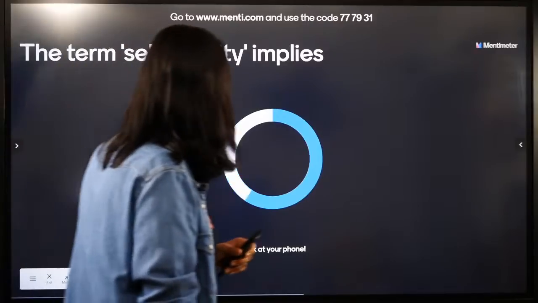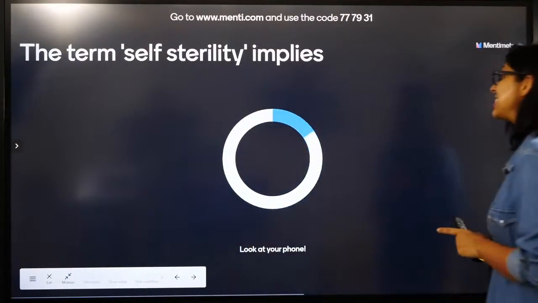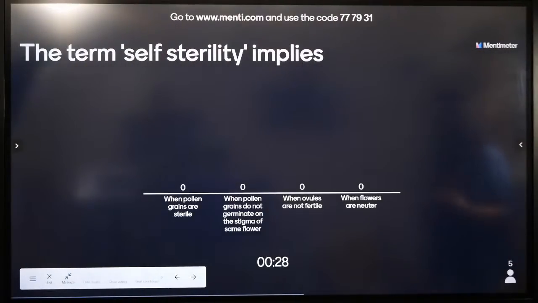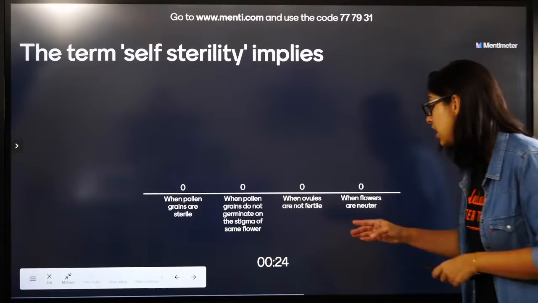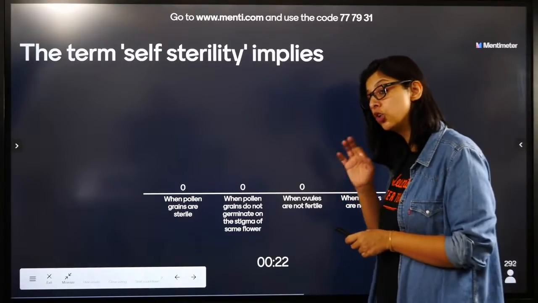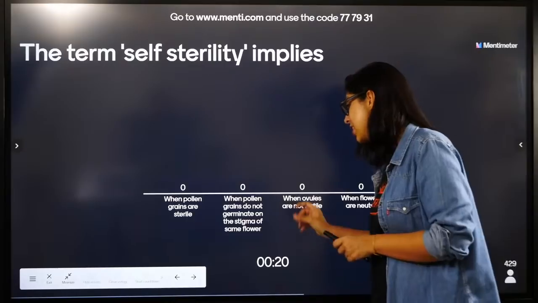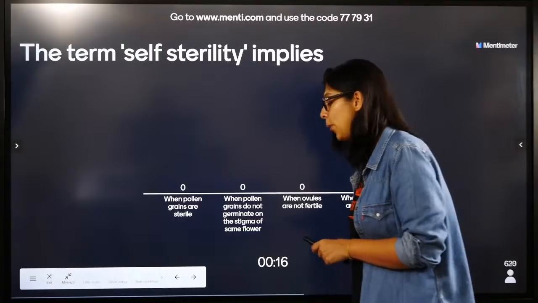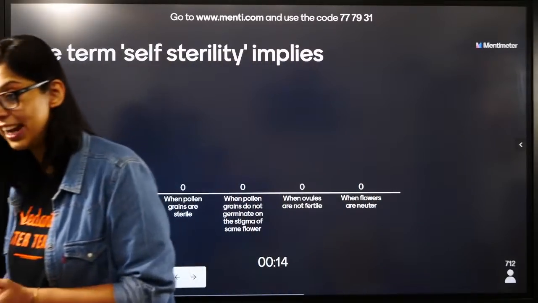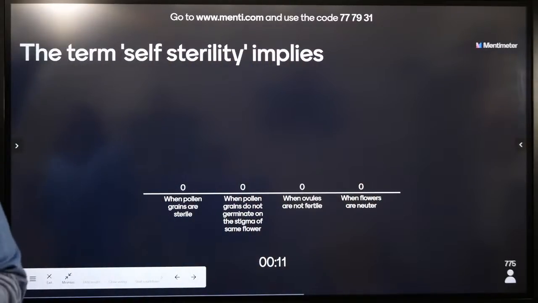चलिए, the term self, very nice question. Self-sterility. What is it related to? When flowers are neutered, that means they have only male or female parts. When ovules are not fertile, good question. Tricky options. When pollen grains do not germinate on the stigma of the same flower. When pollen grains are sterile. It is a method to cause cross-pollination. Come on, this is a very common question.